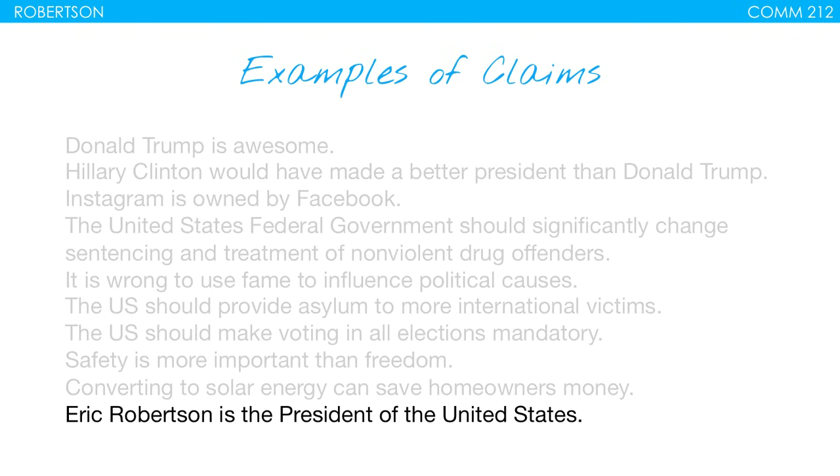Notice that these are all claims, but they are different types of claims. What we're going to do in just a sec is look at these different types of claims, and then we'll go back and label all of these. So, Eric Robertson is president of the United States. Just like with the burrito thing where I said I am a burrito, well, I'm not a burrito. I'm also not the president of the United States. So notice that claims do not have to be true. They just have to be asserting something, and then we can show that they are false. But we can also still try to provide evidence to support them, even if we may lose the argument.